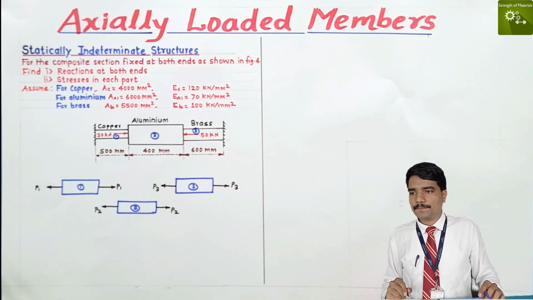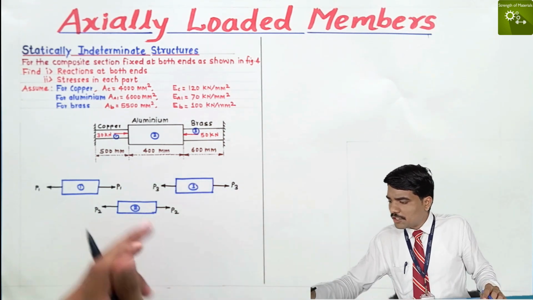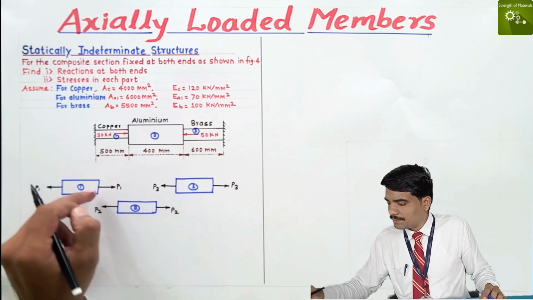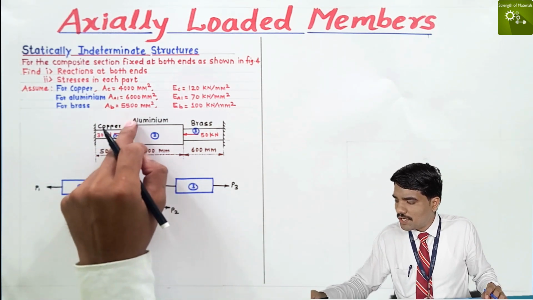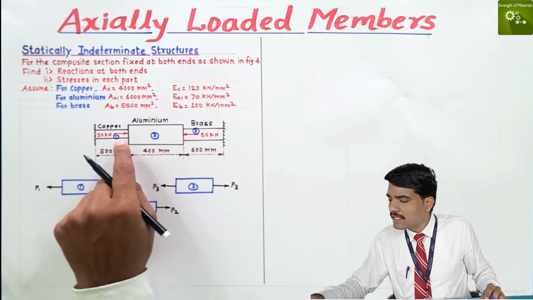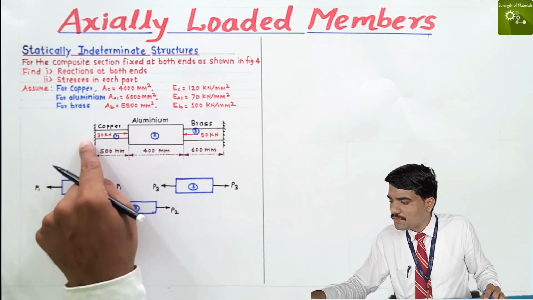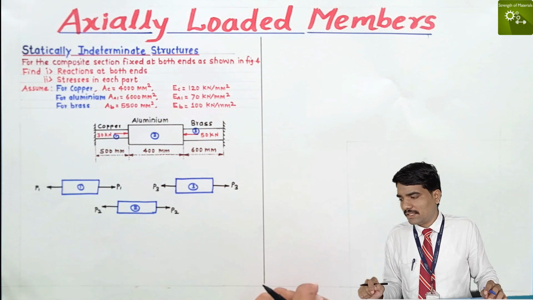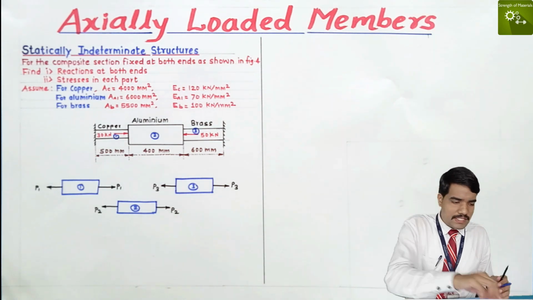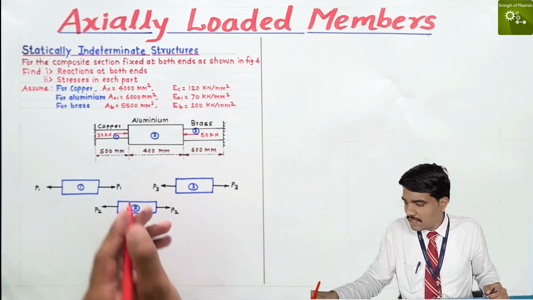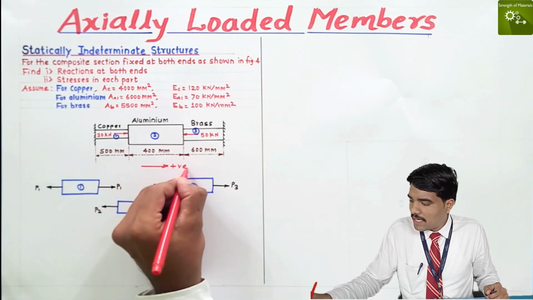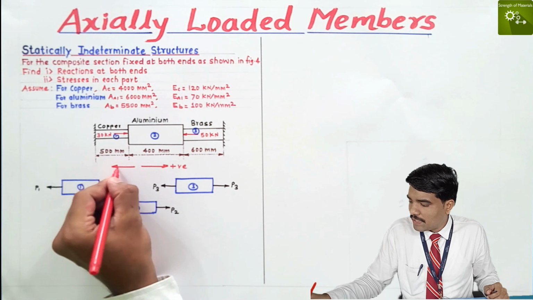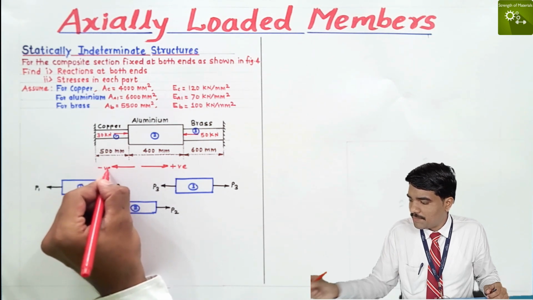Then see the joint of parts 1 and 2. Here is part 1, here is part 2. At the joint of part 1 and 2, there is one force which goes towards the right side. We know the sign conventions: forces going towards the right we take positive, and forces going towards the left we take negative. Simple.